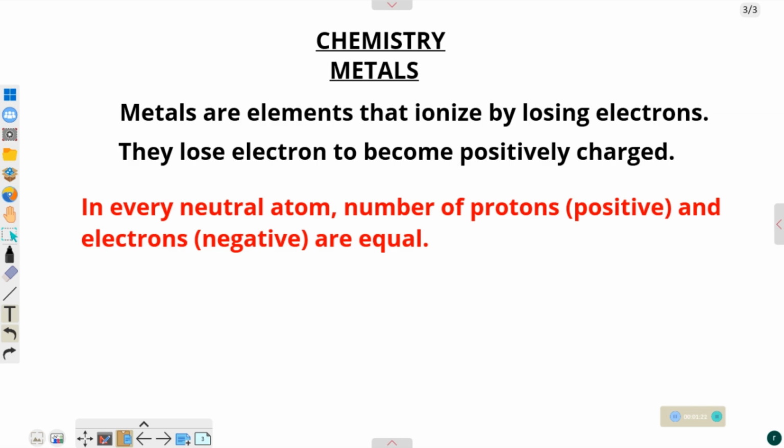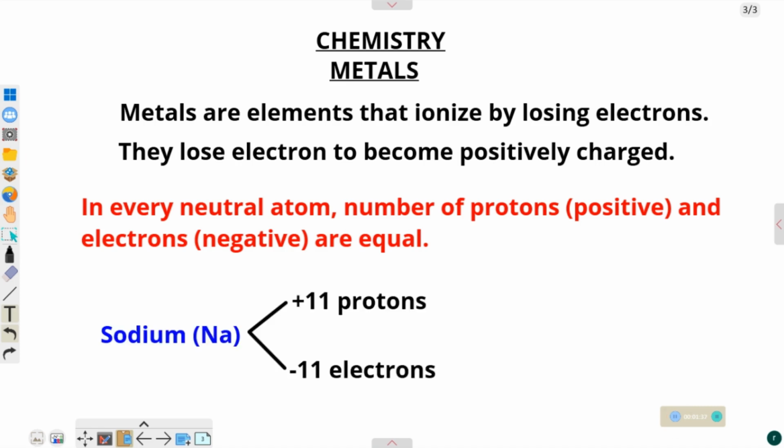Take, for instance, an example of a metal, sodium. The atom of sodium contains 11 protons in the nucleus and then 11 electrons outside the nucleus, revolving around the shells. So now when you put the same number of positive charge together with the same number of negative charge, of course, the result will be 0. Just like adding plus 11 minus 11, we get 0 at the end of the day. So sodium in its free state, before undergoing ionization, is electrically neutral.